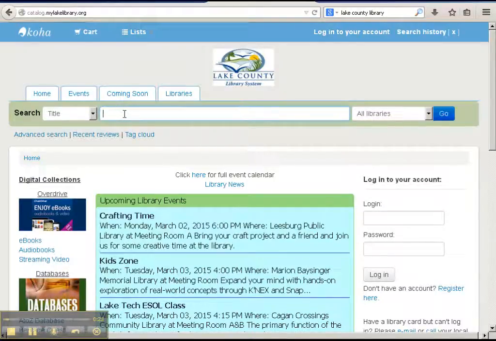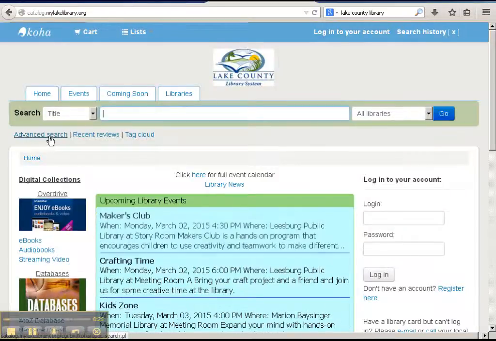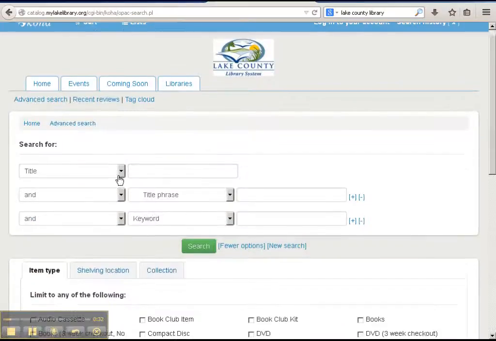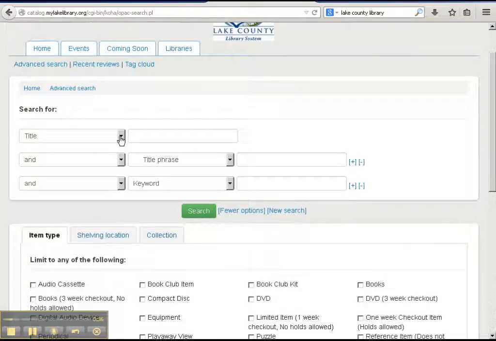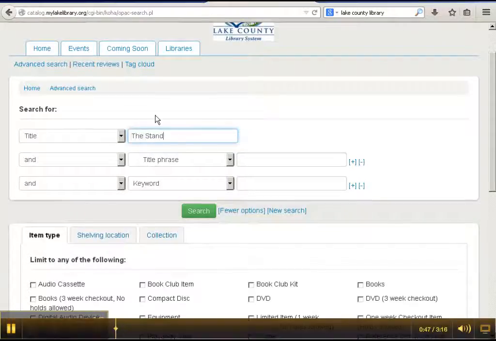In order to make this a little bit easier, I'm going to go to Advanced Search, which as you can see is down here to the left. That way you can put in a few more search terms at the outset of your search, instead of having to kind of weed through the whole database to get to what you want. So if you start with the title, let's do something like The Stand by Stephen King.